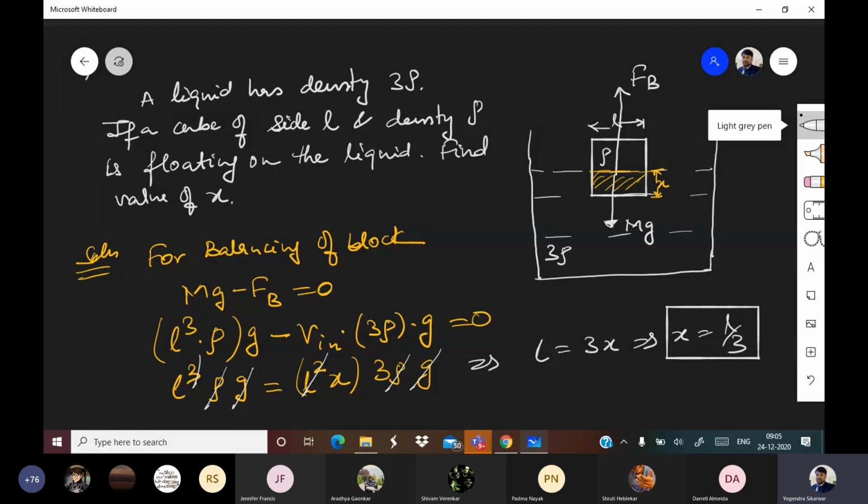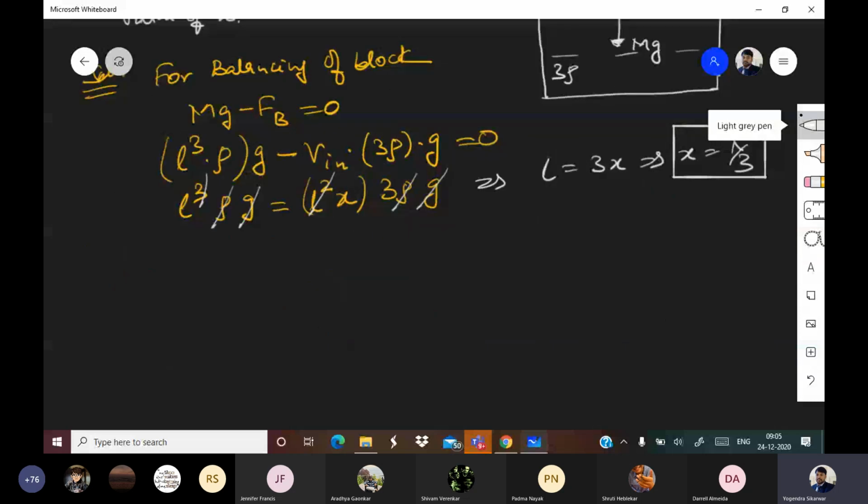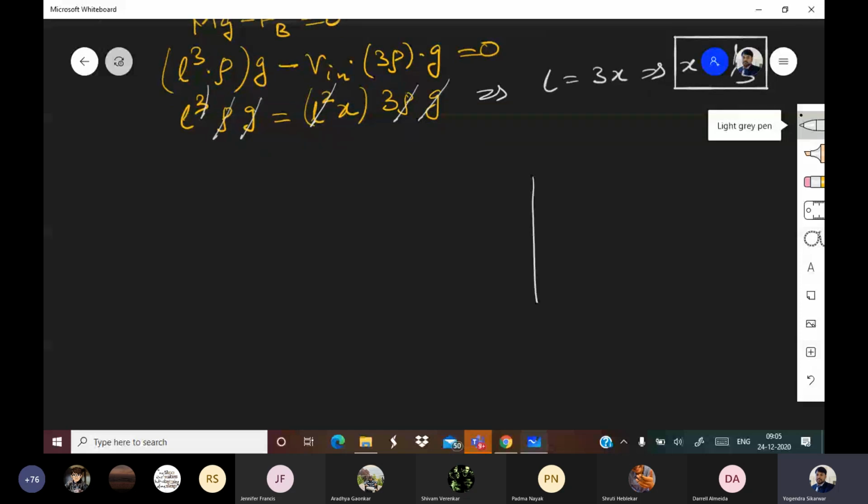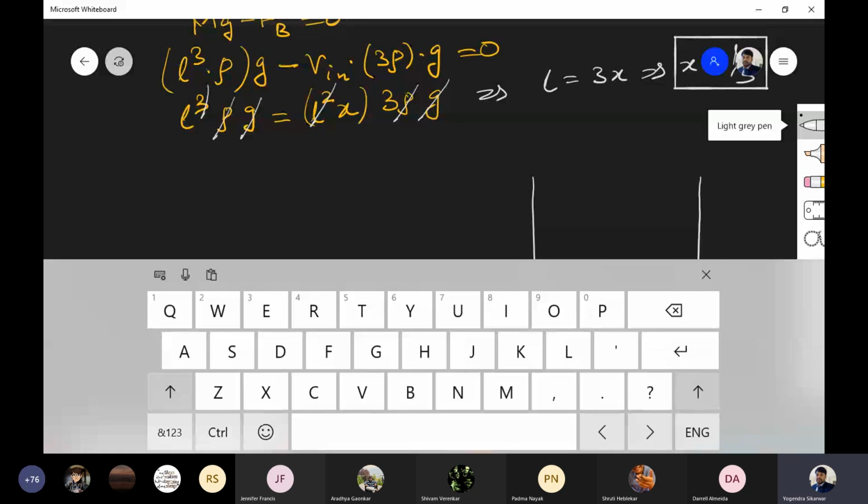Okay. Let me give you a different question. Different means a similar type of question, so that you all can practice, because I saw most of you were struggling in solving this. So that all of you can solve and get confidence.